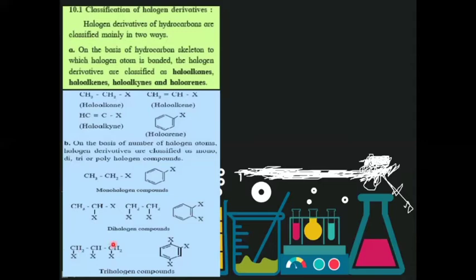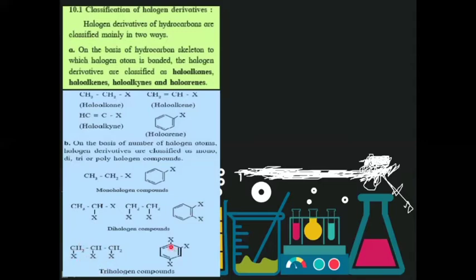Here in this n-propane, from all these carbons, one hydrogen each is replaced by three halogen atoms.